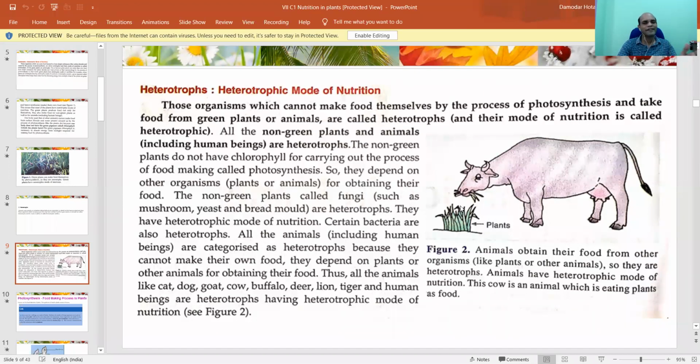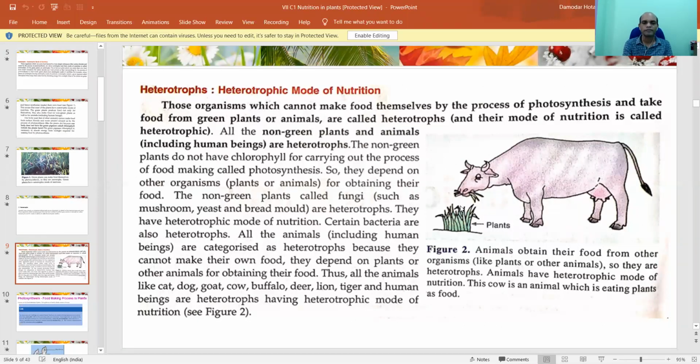So what is the grass? It is a green plant. Why? Grass has the capacity to produce its own food and store it in the leaf. That nutrition is taken by the animal, that is the cow, so that the cow can fulfill all its nutrition activities. So this is the basic fundamental thing of heterotrophs. Heterotrophs means we always depend on green plants for our food. Without green plants, we have nothing to eat. We cannot eat without their help.